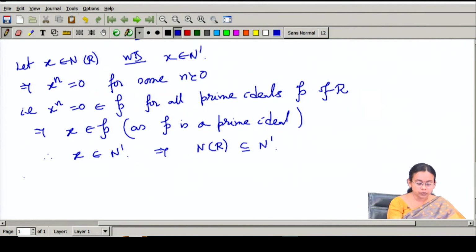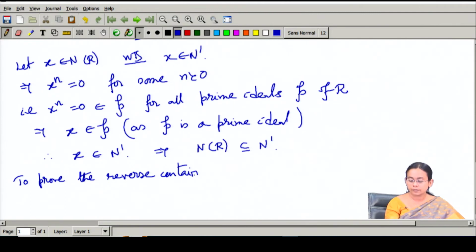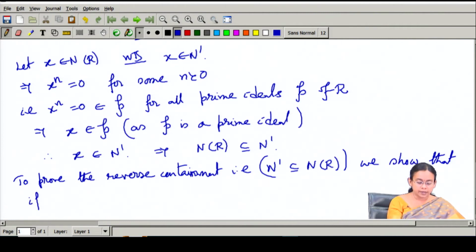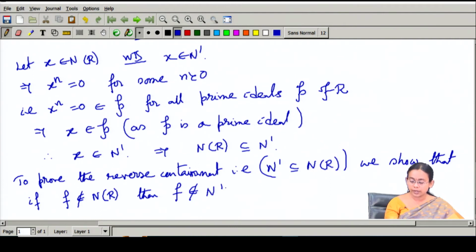So, to prove the reverse containment, that is N prime sitting inside the nilradical, we show that if f doesn't belong to the nilradical, then f doesn't belong to N prime.